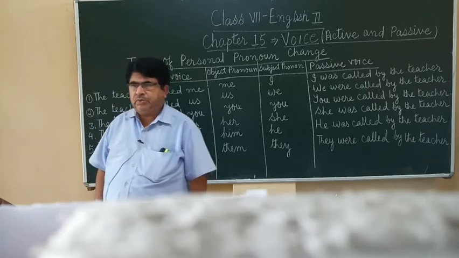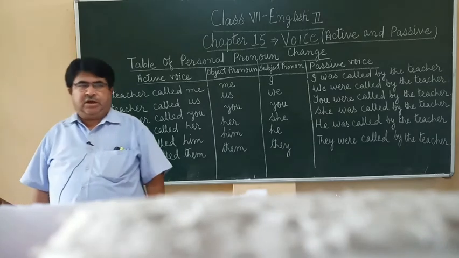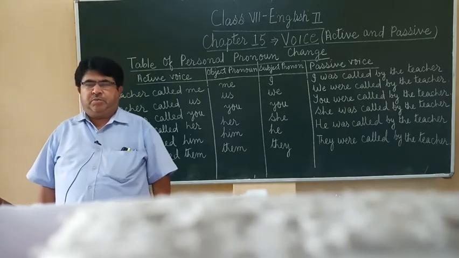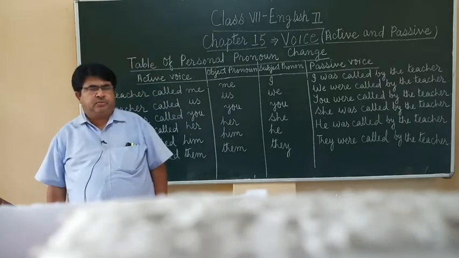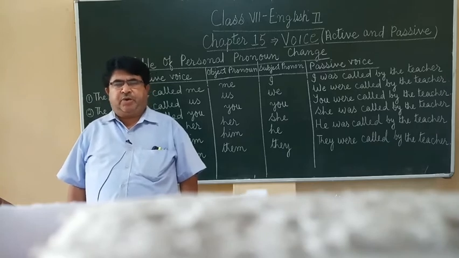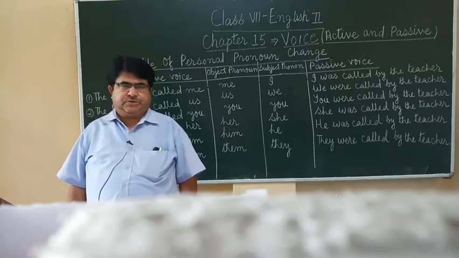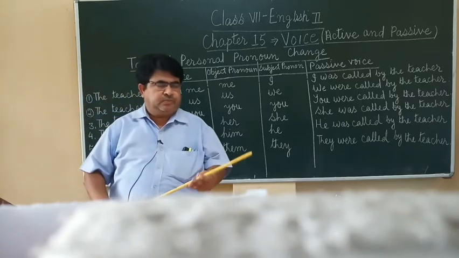Now let us go for the second rule. Let us learn about the second rule, personal pronoun change. We change the object pronoun of the active voice to subject pronoun in the passive voice. Children, all of you see the blackboard.